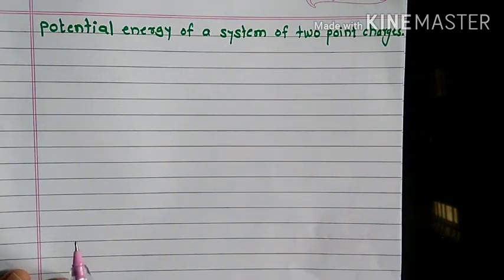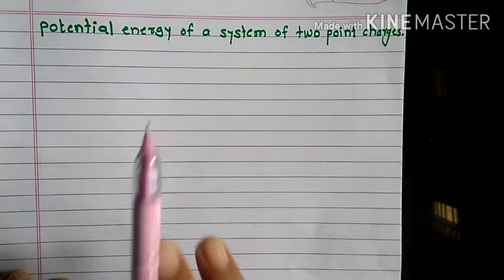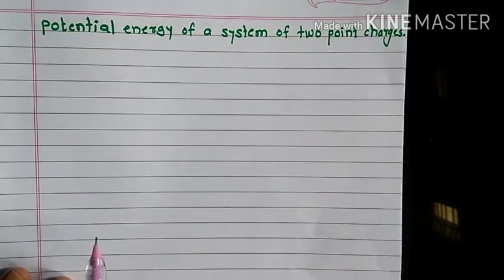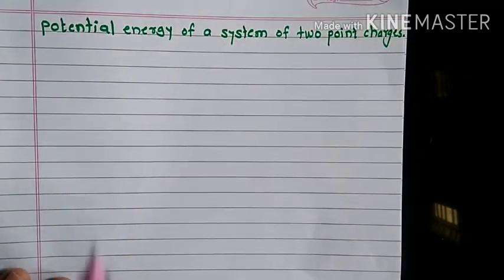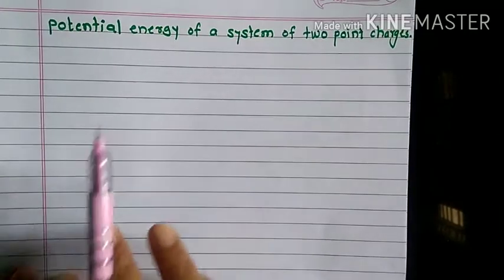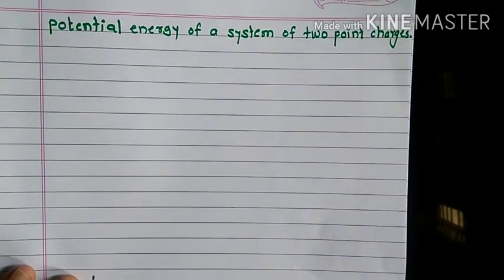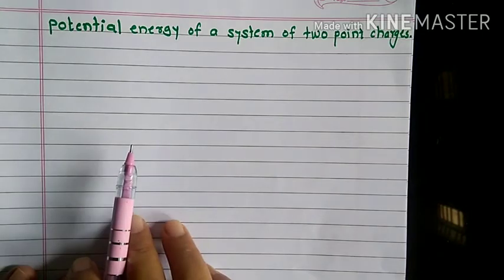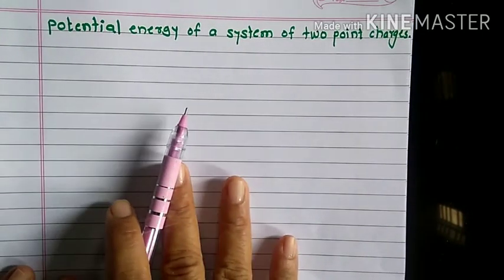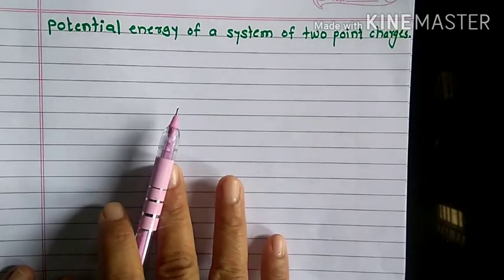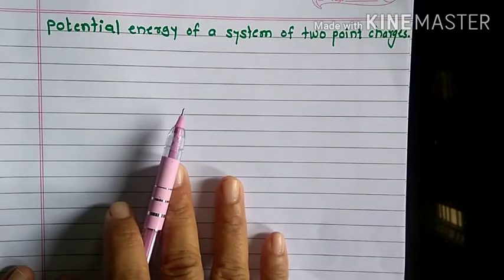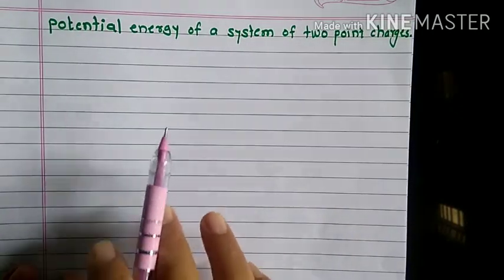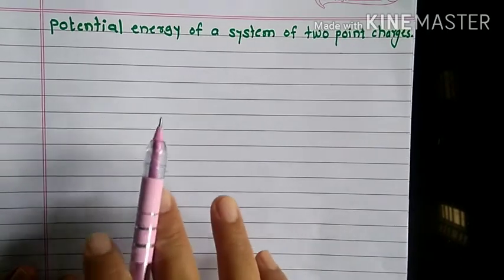When we bring two charges very close to one another, certain work has to be done against the force of repulsion. And as the electrostatic force is a conservative force, this work is stored in the form of potential energy. We know the definition of potential energy. Electrostatic potential energy of a system of point charges is defined as the total amount of work done to assemble the system of charges by bringing them from infinity to their present location.